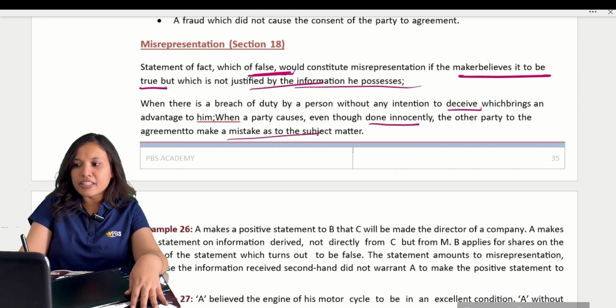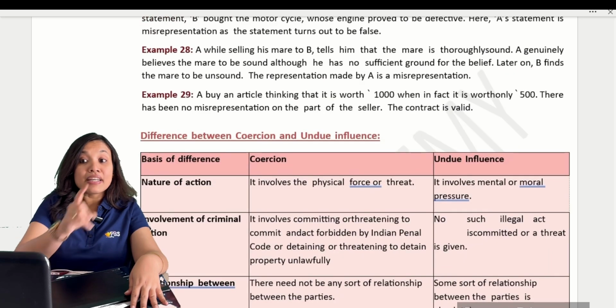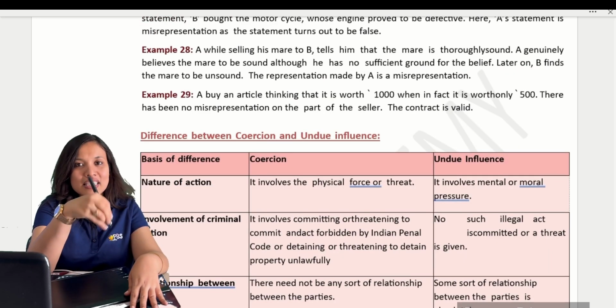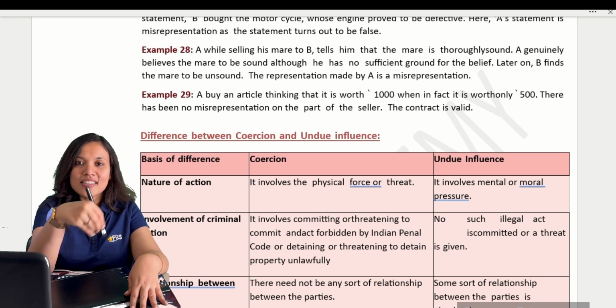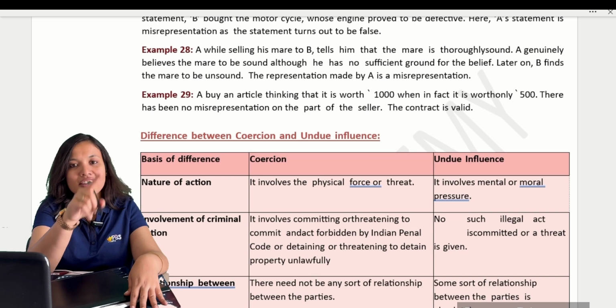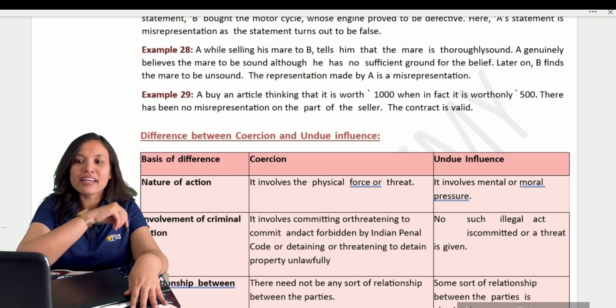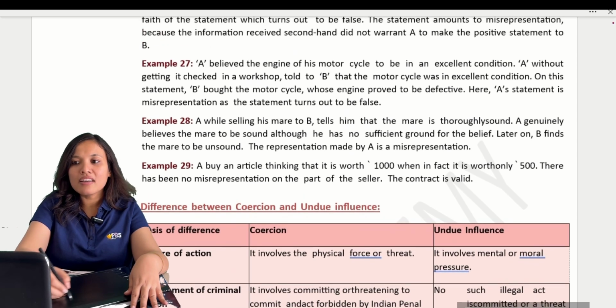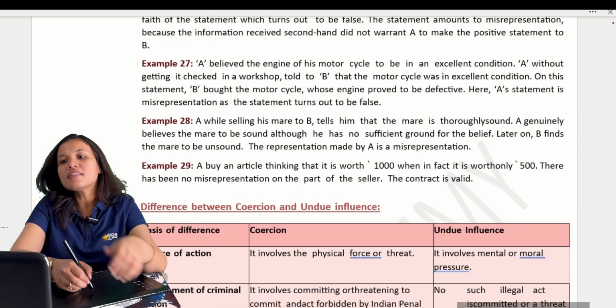You have entered into a contract and it brings advantage to you. But due to this false information, you get the advantage. Then the contract is said to have been induced by misrepresentation. Are you clear? Okay, try to understand the example here.